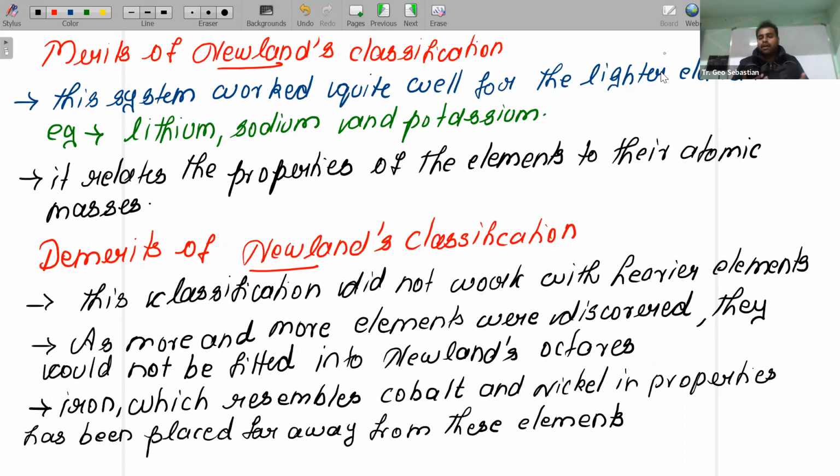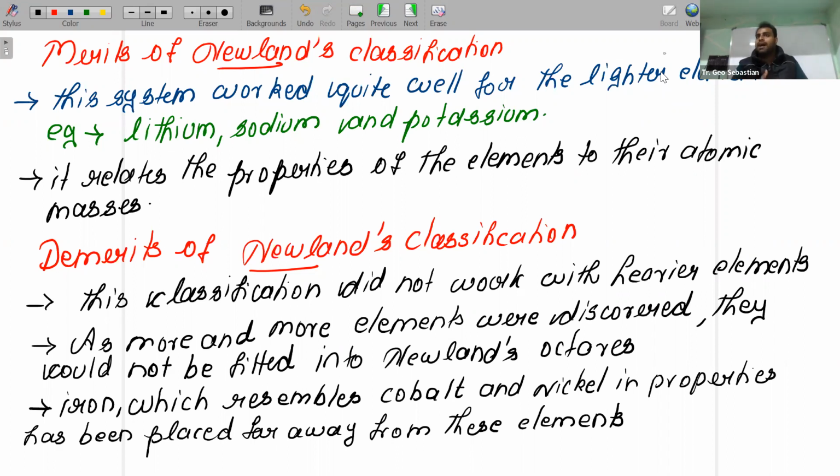Now, as chemistry advanced, new elements were discovered, and they were unable to fit into Newland's octaves. The first reason is that this classification did not work with heavier elements. For lighter elements it is perfect, but for heavier elements it is not useful. The second reason is that when more and more elements were discovered, there was no space to fit them. In Newland's octaves, we don't have enough space to fit them.